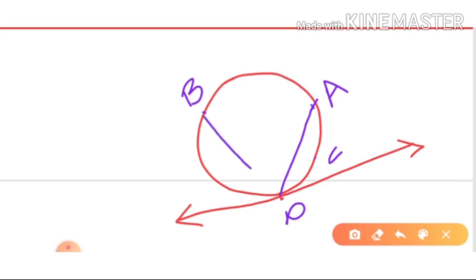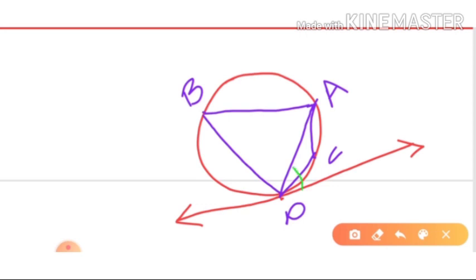If you join this one, this is the angle made by the chord at B, and this is the angle made by the chord at C. Now what you have to show is the angles made by the tangent with the chord.